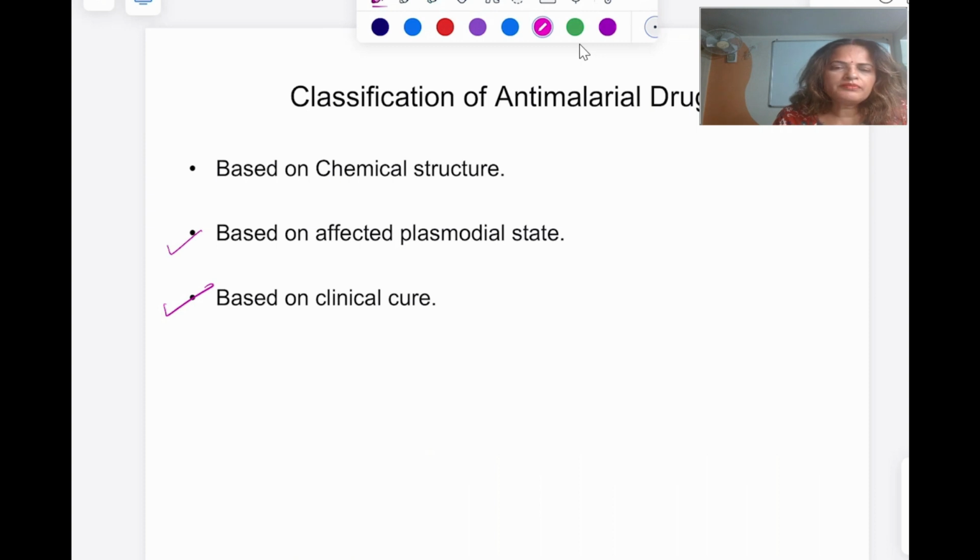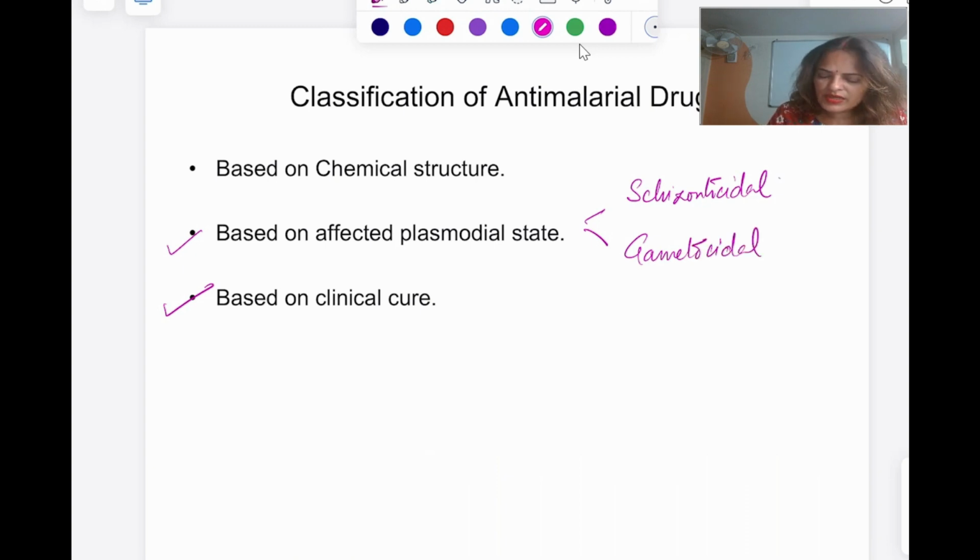Based on affected plasmodial state we have schizonticidal drugs and gametocidal drugs. Among schizonticidal drugs we have hepatic or tissue schizonticides and erythrocytic schizonticides. In hepatic we further have pre-erythrocytic and exoerythrocytic, primary and secondary.